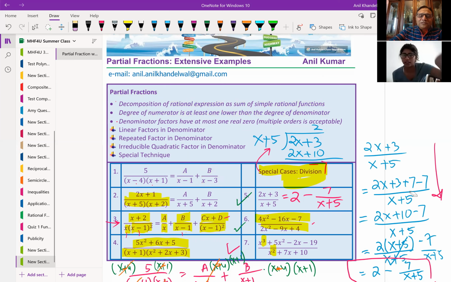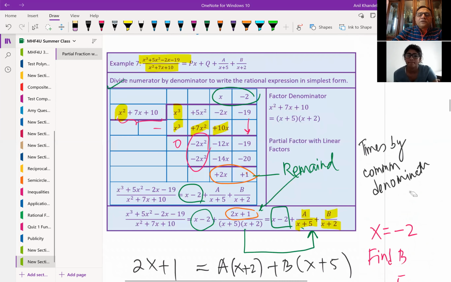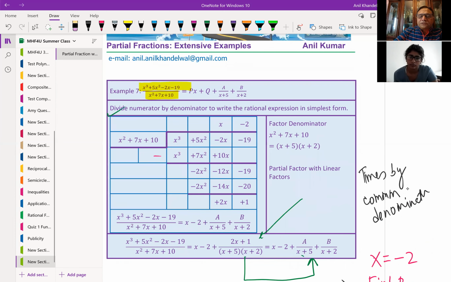Okay, so the division process. You have a good look at it, right? So this one is neat. Amy, what you're saying, we can go through it once again for the benefit of those who want to understand this division process. That's why I did this complete solution. Can you explain how we divide, Amy?